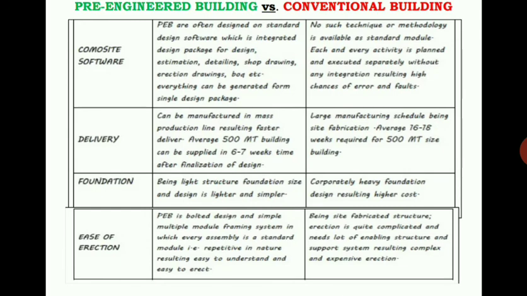So there will be no difficulties in the erection part. How we erect one particular structural element is the same as for the other structural components, so we won't face any difficulties. So ease of erection is much greater in the pre-engineered building.